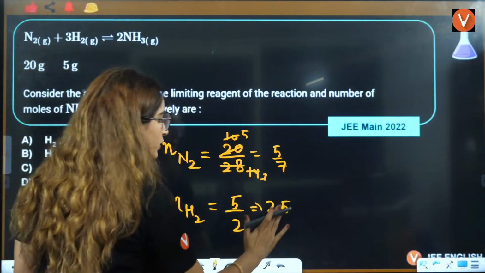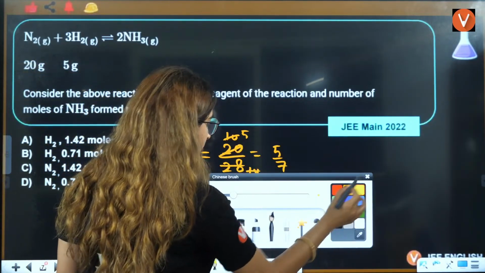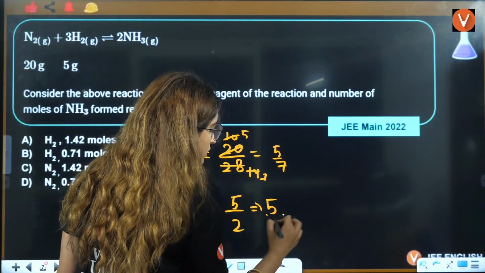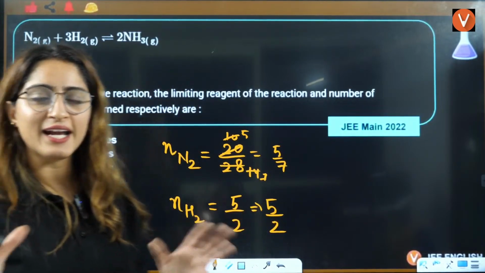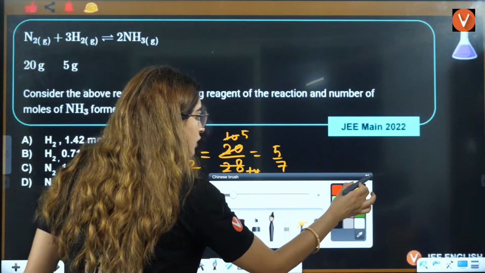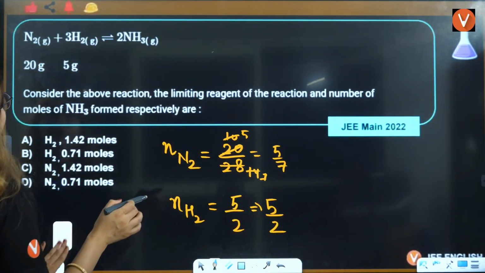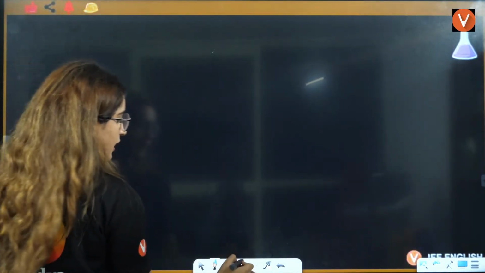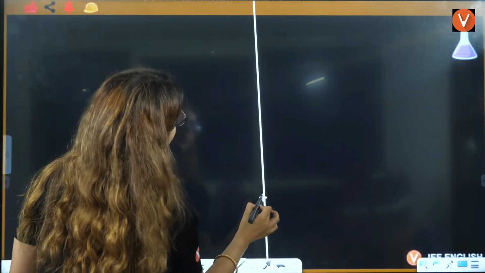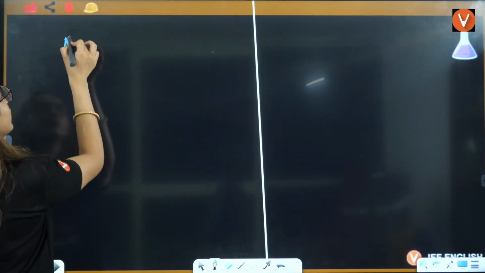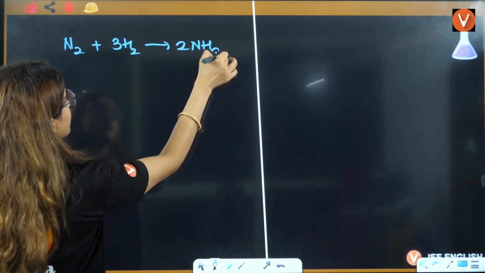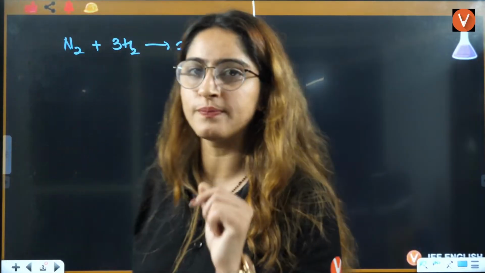What I would advise you, write this also as 5 by 2. I'll tell you why we are doing this. Because we need to add and subtract more here, more divisions we need to do, right? So now, the same trick that I told you to apply, firstly let us write the reaction here. N2 plus 3 of H2 give rise to 2 of NH3, right? That is your reaction.